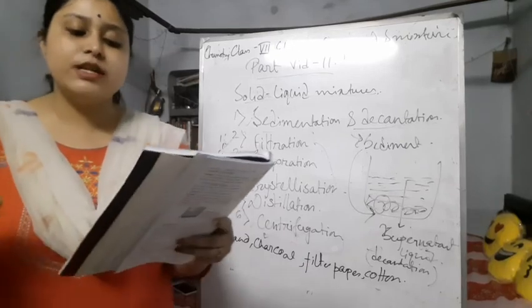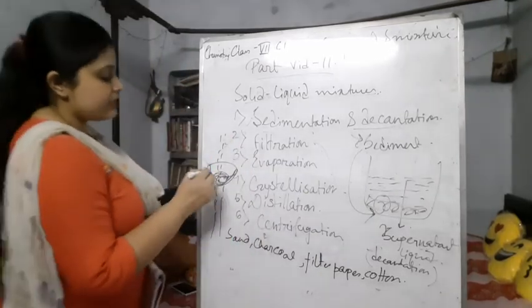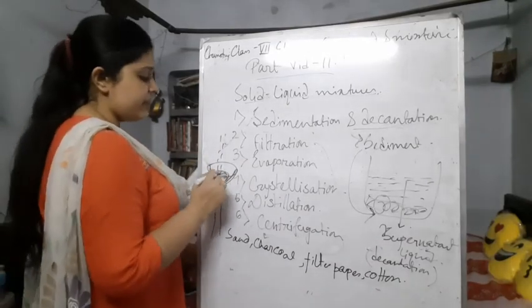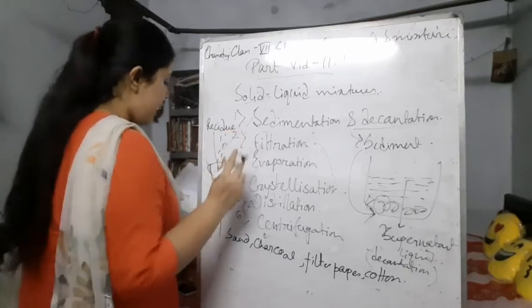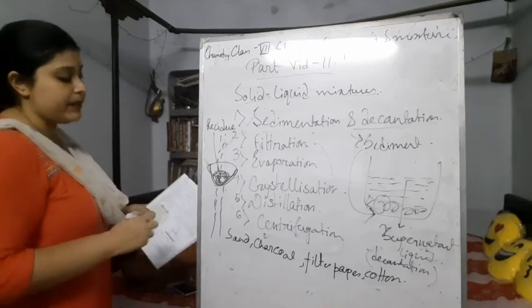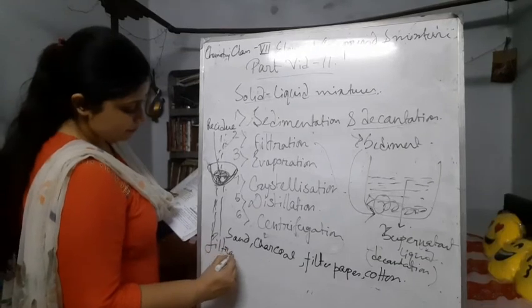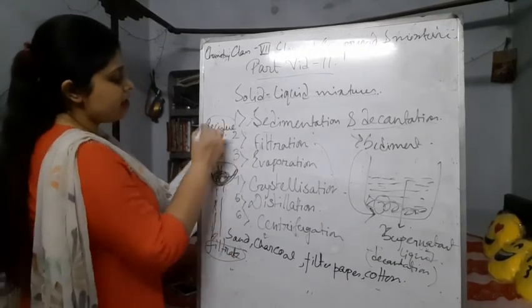The insoluble solid left on the filter is called the residue. The liquid that passes through the filter paper is called the filtrate. So this is the filtrate and this is the residue.